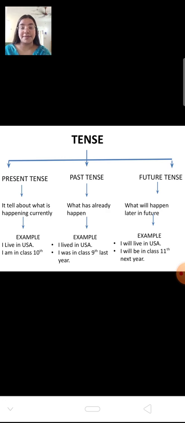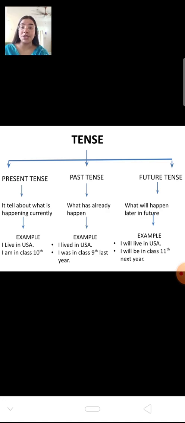Past tense. Past tense will tell you what has actually happened, what has already taken place. That means of the past time, of the gone period. For example, I lived in USA. I was in class 9th last year.